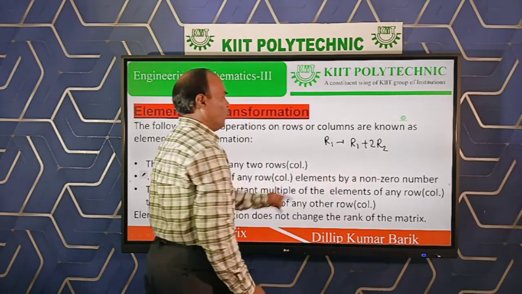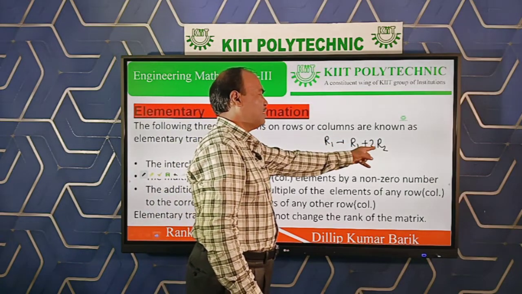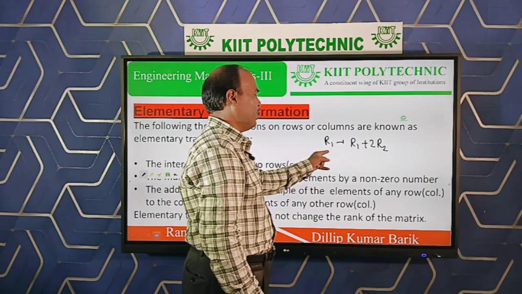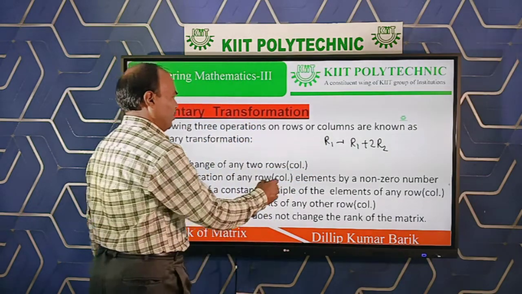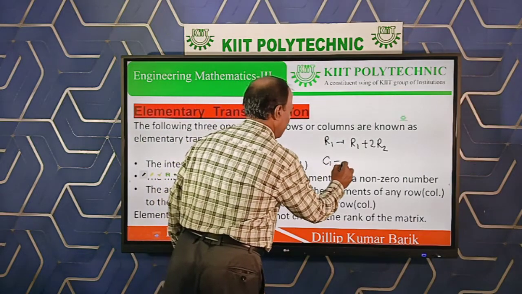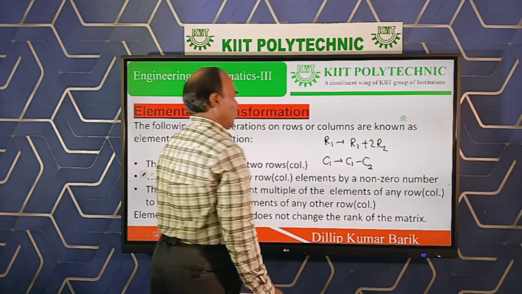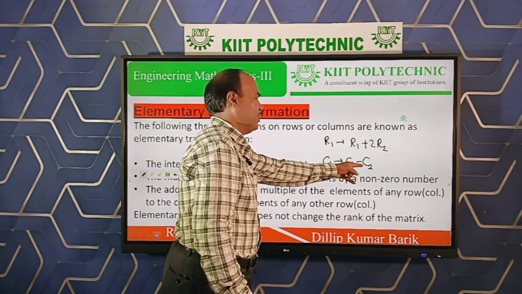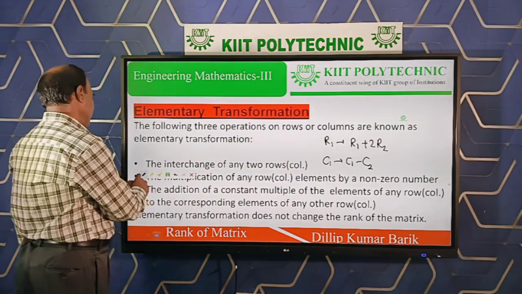Its meaning is row 1 elements plus twice the row 2 elements, corresponding elements, and replace them in the place of row 1. This is the symbol and the symbolic form. And column 1 replaced by column 1 minus column 2. Similarly, column 1 elements minus column 2 elements replace the values in column 1's place.